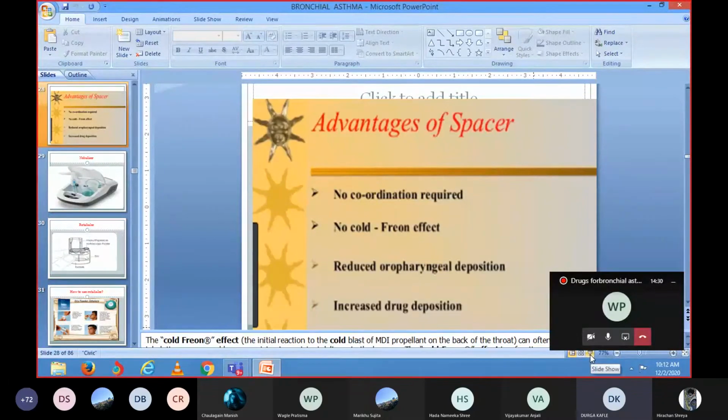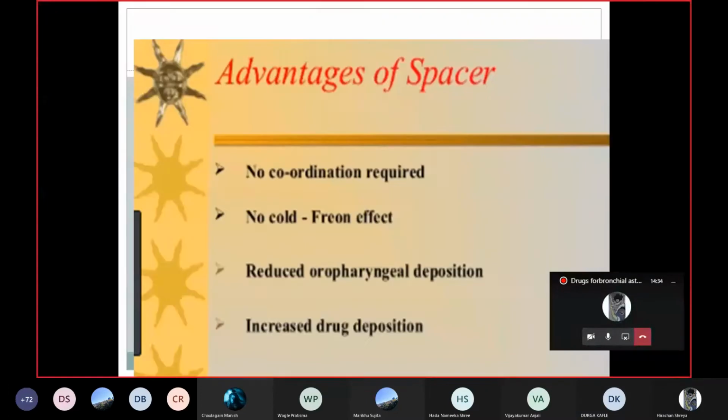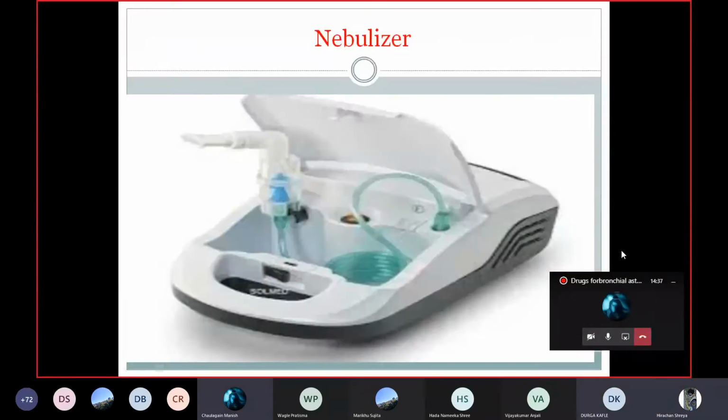Can you see the slide? Yes, ma'am. Yes, ma'am. Next device is the nebulizer.